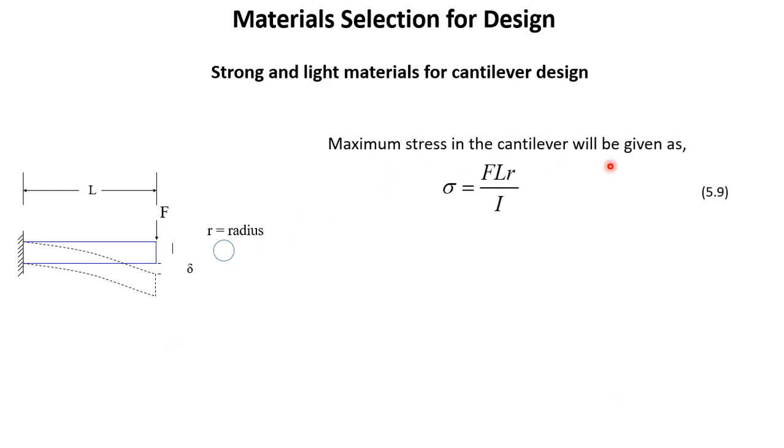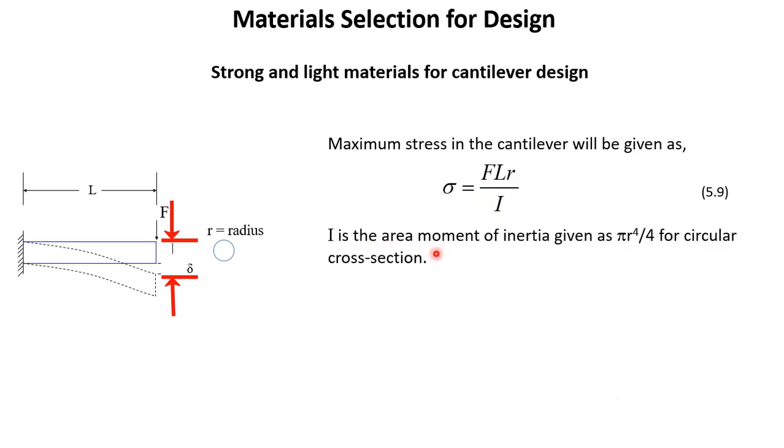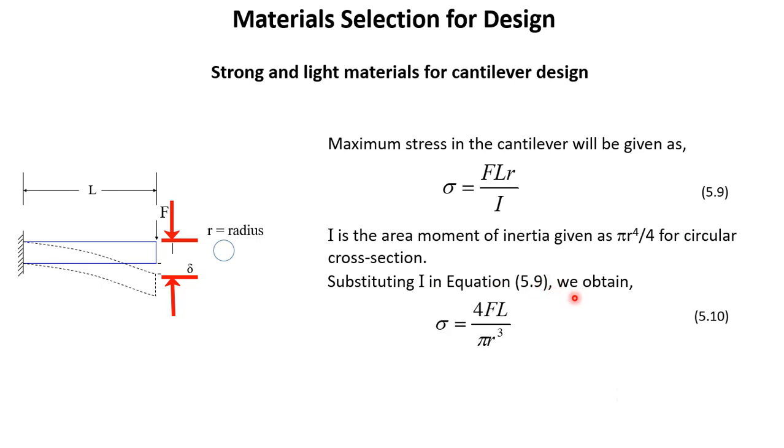So the maximum stress in the cantilever will be given by this equation. In a cantilever, when we apply the load here, the maximum stress will be generated at this point. So this will be the tensile stress, and the value of this will be given by this equation. Sigma is equal to FLR over I, where I is the area moment of inertia given as pi r to the power 4 divided by 4. So again we are using the circular cross section, which has the value of I given as this. Now substituting I in equation 5.9, we obtain this. So we replace I with pi r^4 divided by 4.